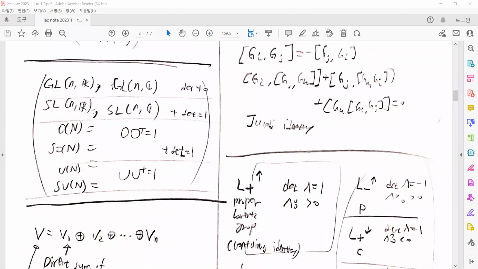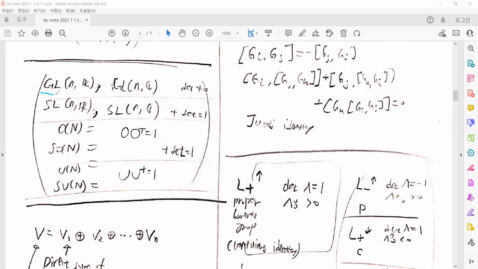Before discussing the Lie algebra, the construction of the Poincare algebra, let's talk about some more specific examples of the algebra: general linear, special linear, and the orthogonal and unitary groups.